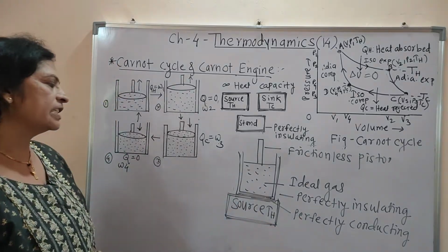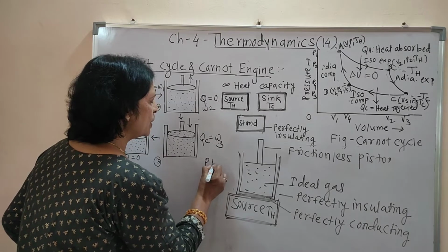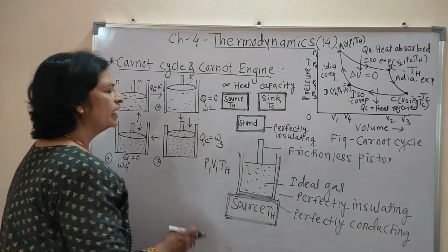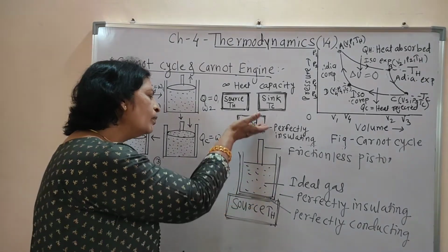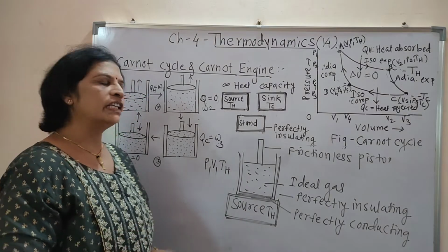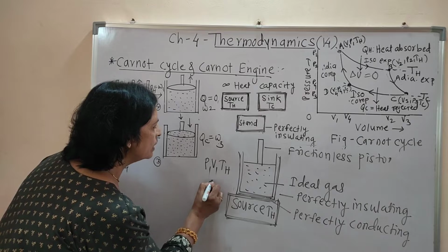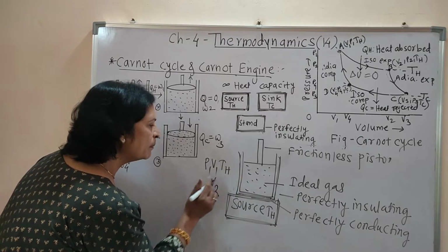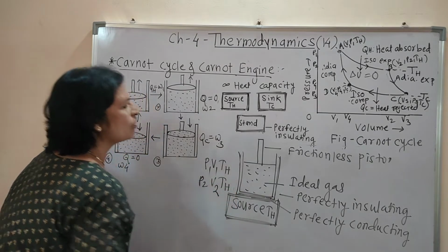Suppose the initial state of this system is P1 the pressure, V1 the volume and TH the temperature. Due to the absorption of heat, the volume of this gas goes on increasing from V1 to V2, pressure goes on decreasing from P1 to P2, and temperature remains constant.